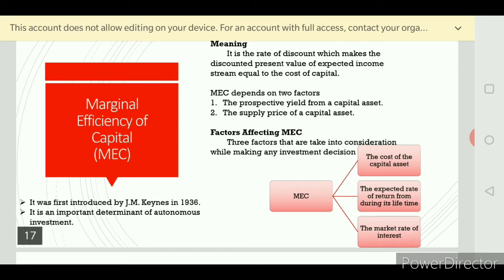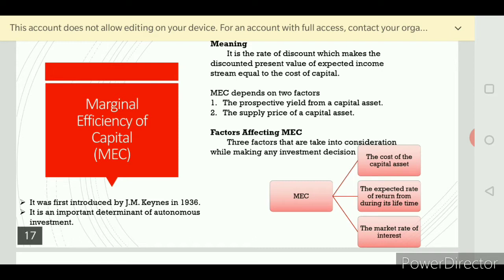The main motive of the autonomous investment is a welfare motive. So it is based on the government. So it is an unplanned one, where profit is not the major thing. So here the marginal efficiency of capital explains the important determinants of autonomous investment.